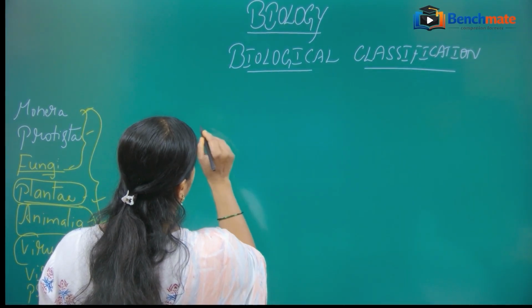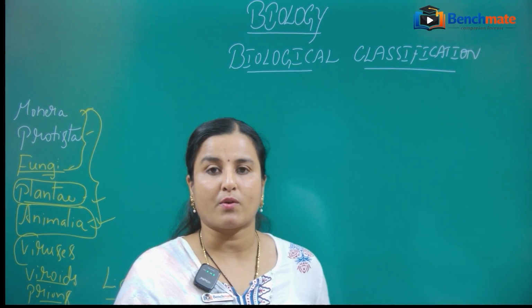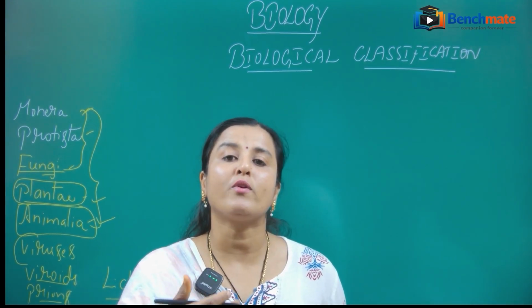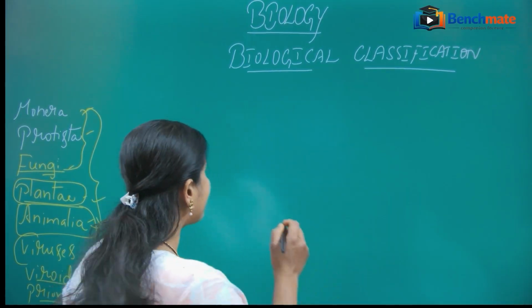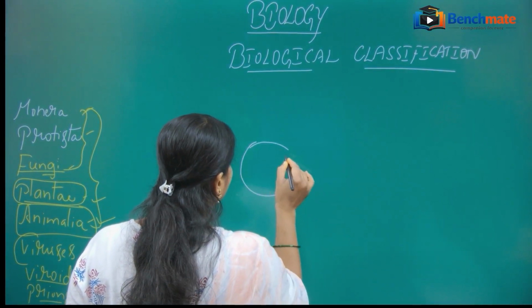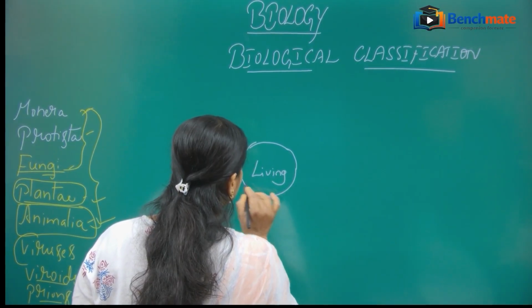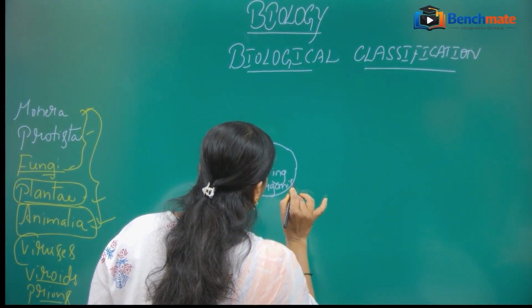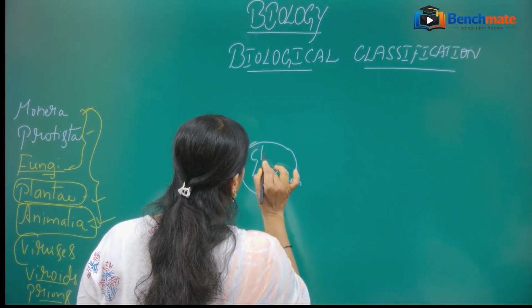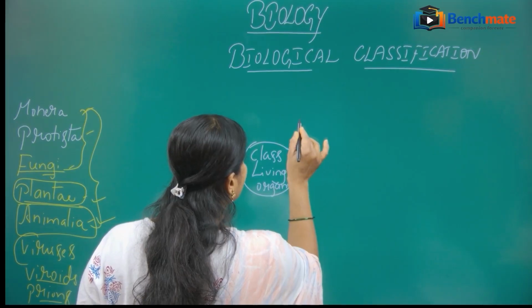Earlier classification was based on the use of the organisms, how we are using the organisms. Earlier classification was based on our needs, like shelter, food and clothes.